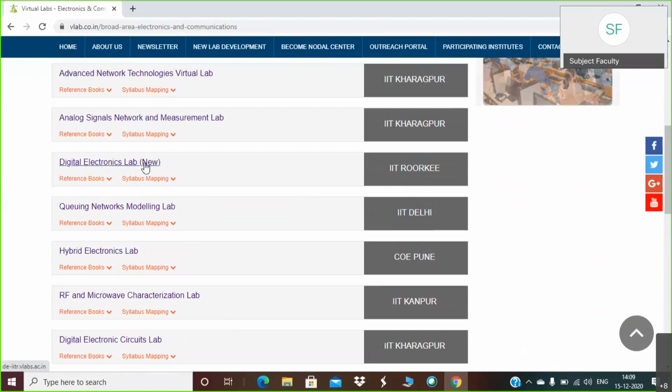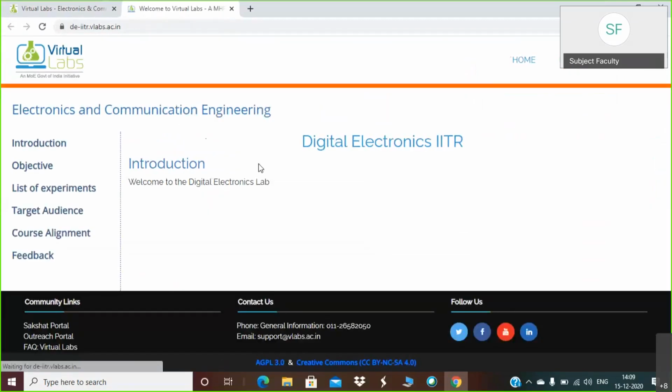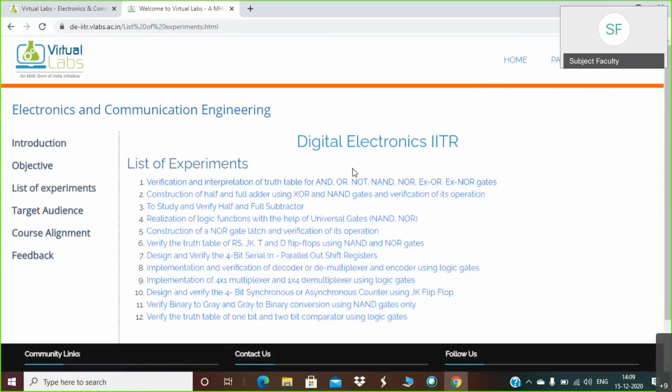When you click on this, a window will appear, and many tabs are available here: introduction, objective, list of experiments, target audience, course alignment, and feedback. When you move towards the list of experiments, you can observe a total of 12 experiments.